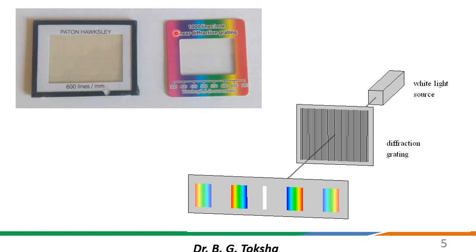Then another grating you can see over here, it is a linear diffraction grating. Here you can see 1000 lines per millimeter is the factor provided on it. This thing we have already seen. Whenever light falls upon a diffraction grating, here you can see the light source is used, you can get various kinds of spectra. The diffraction spectra is visible on the screen.